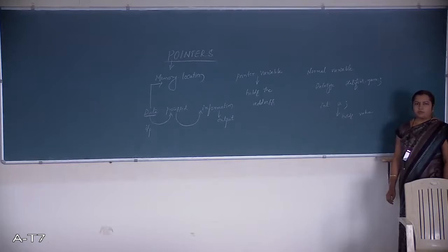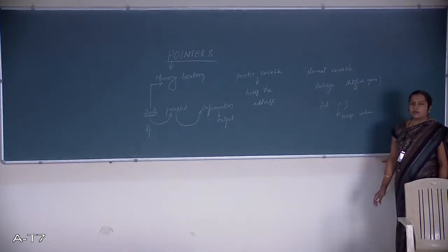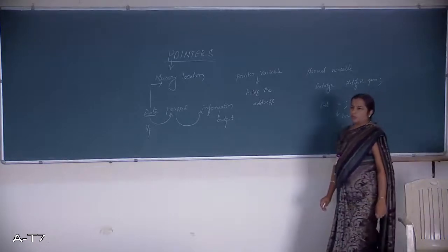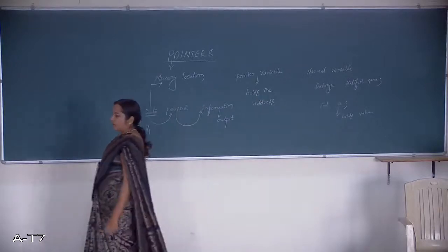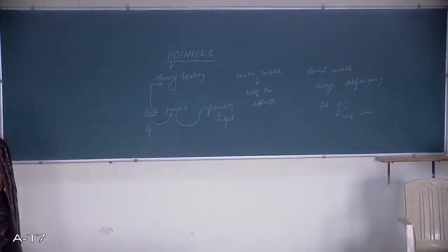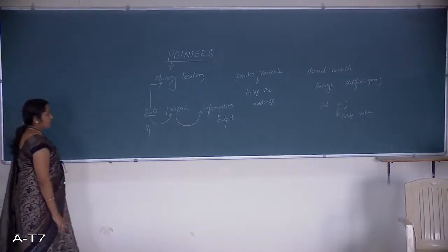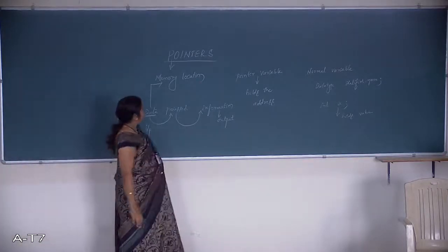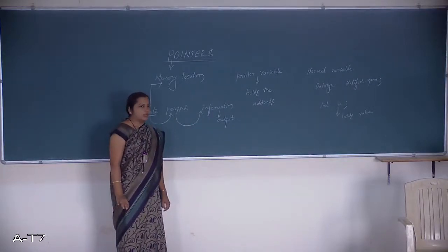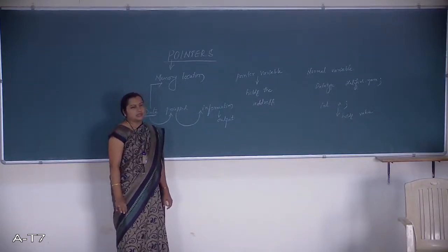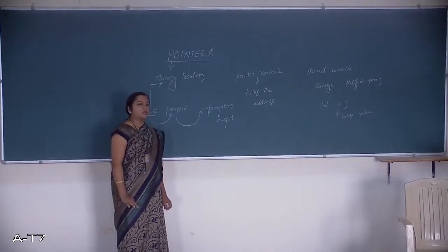String variable, right? What do you mean by string? Array of characters enclosed in what? Double quotes. And if you are interested in working with floating point values or double values, again I need to declare a double variable or floating point variable. But same here, this pointer variable will be holding only the address but not the data, not the information. That you need to keep in mind.